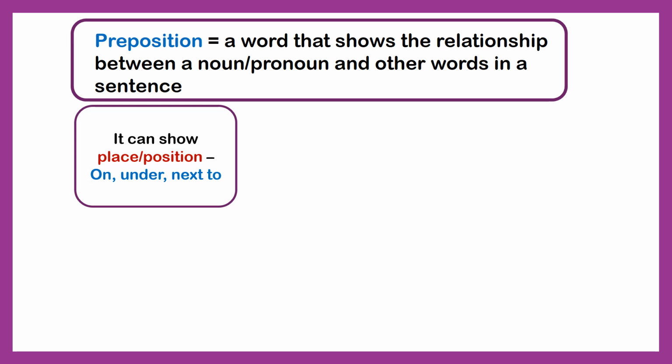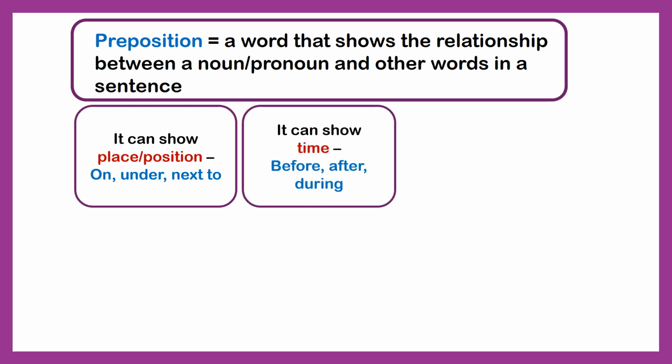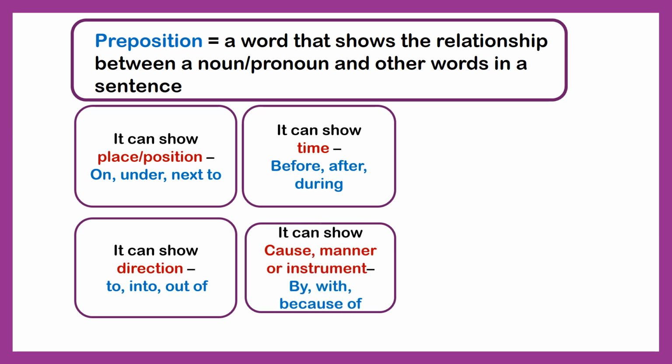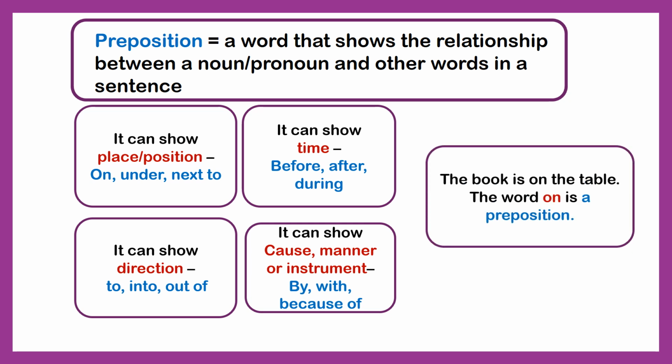So it can show place or position, for example, on, under, next to. It can show time: before, after, during. It can show direction, for example, to, into, out of, or it can show cause, manner, or instrument: by, with, because of.